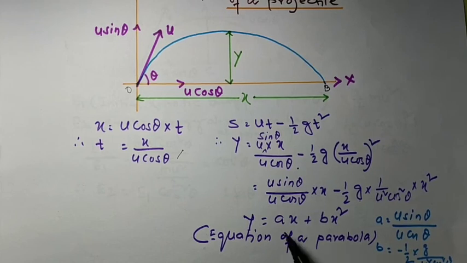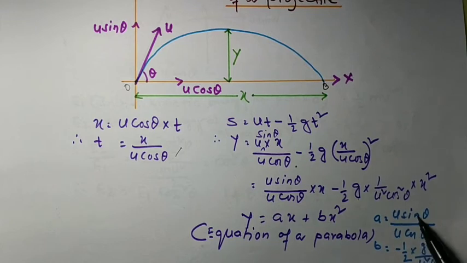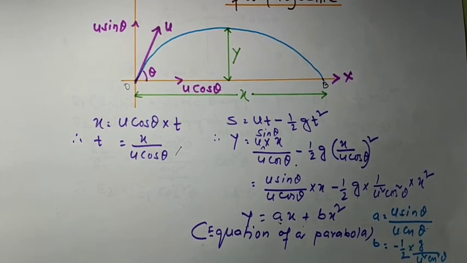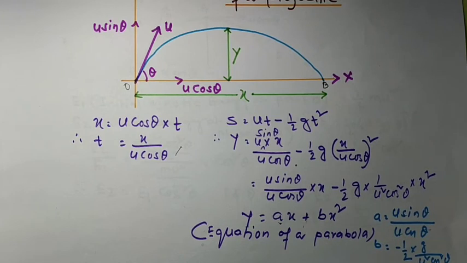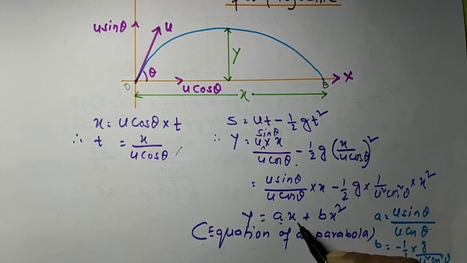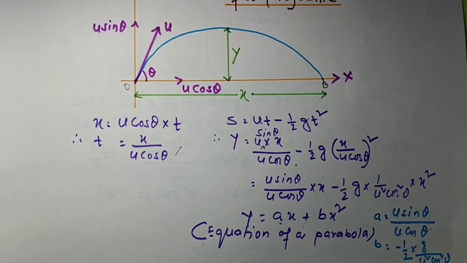What is a? u sin theta by u cos theta, we have written as a. What is b? b is equal to minus half g into 1 by u square cos square theta, we have written as b. So we have arrived at the equation y is equal to ax plus bx square, where x is a variable and a and b are constants. So it is the equation of a parabola.